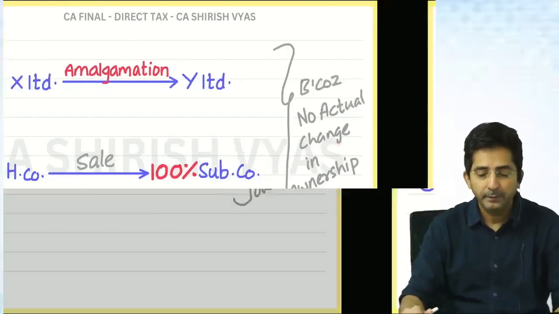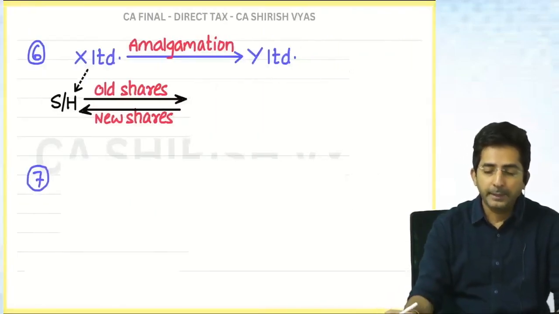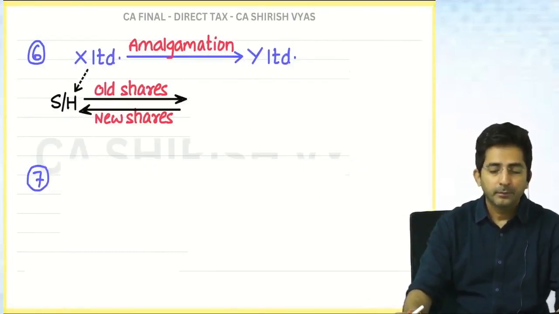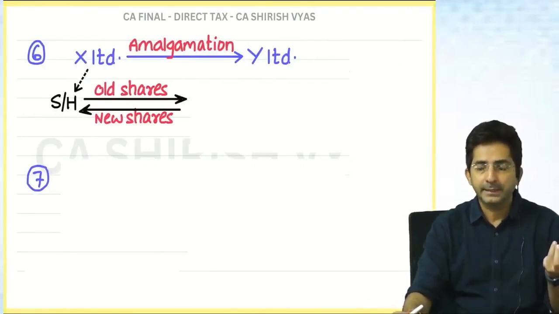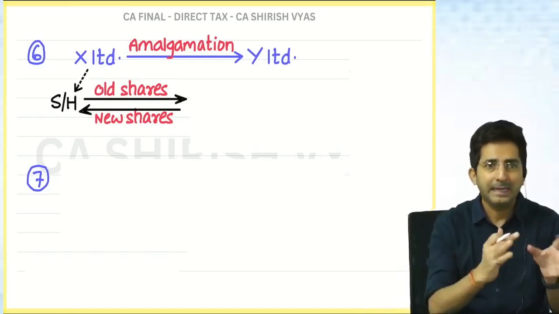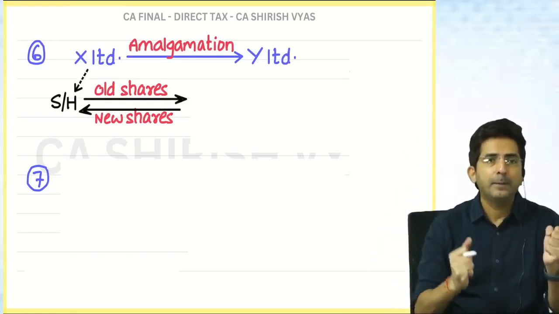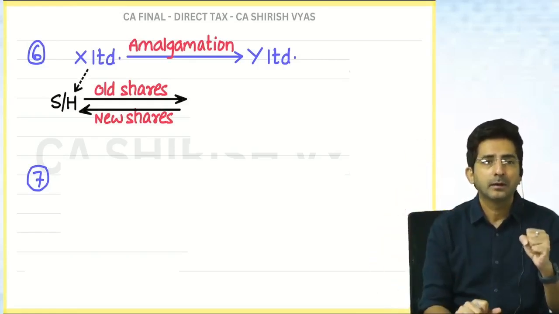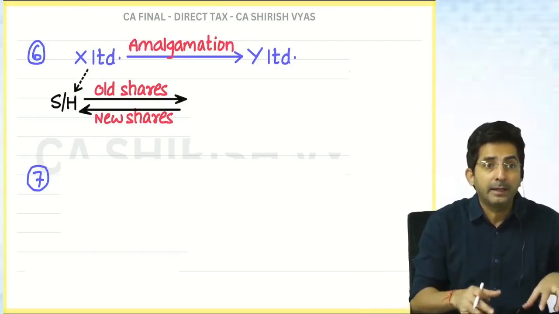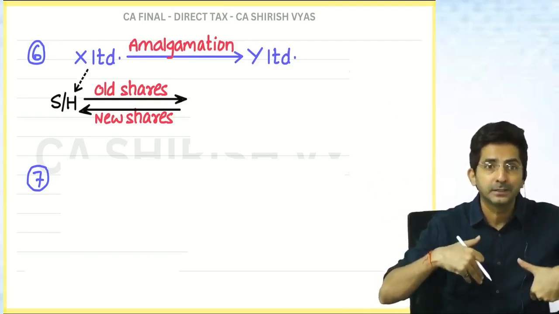Okay. Try this one. Tell me, in amalgamation, what happens to a shareholder? For old shares, he will get the new shares. For example, look, Reliance is taken over by Infosys. So what will happen to the Reliance shareholder? Up till now they were holding Reliance shares, but it will be cancelled, they will get Infosys shares.